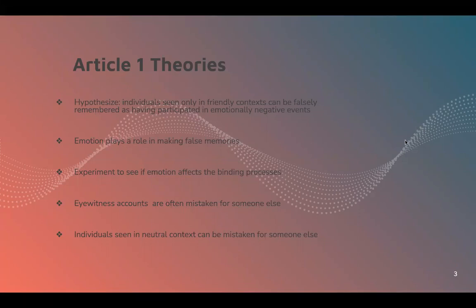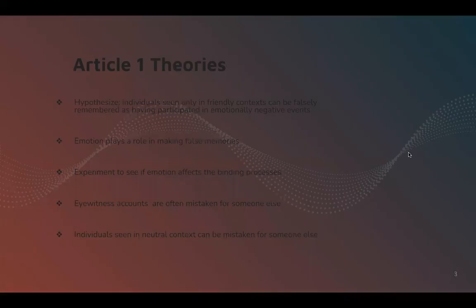And so the experiment that was done was to see if emotion affects the binding processes in memory, and eyewitness accounts are often mistaken for someone else. And we can also see that individuals seen in neutral contexts can be mistaken for someone else as well. So this would account for an eyewitness to a crime may make a mistake by having seen the crime committed by an innocent person who they encountered earlier throughout the day or later in a neutral context.